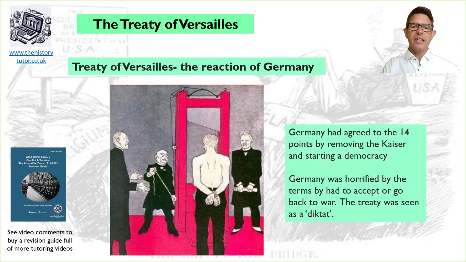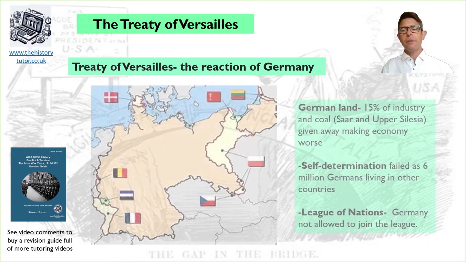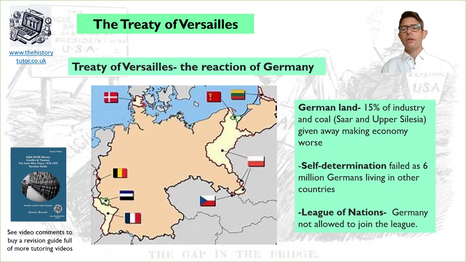And it's the French symbol there, the guillotine, so the French are to blame. So the German reactions in particular. They lost 15% of industry with the coal and Silesia disappearing, and this made their economy weaker. Self-determination in their mind had failed as well. 6 million Germans now living in other countries.